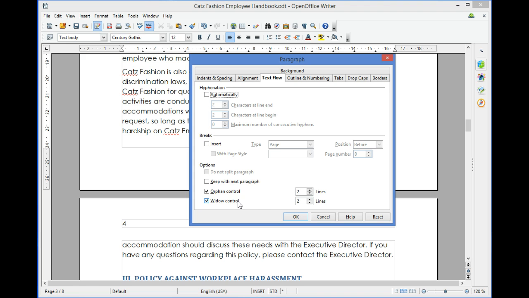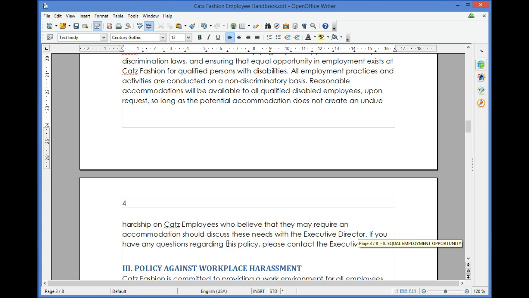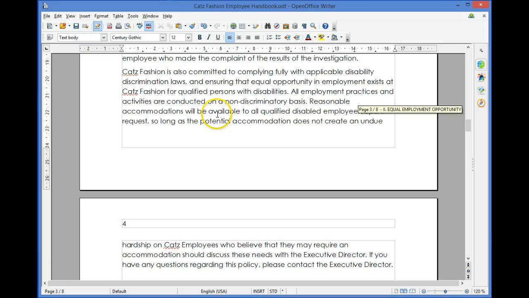break splits a paragraph. If we change widow control to 3 lines in this example and select OK, you will see that now there are 3 lines at the bottom of the next page belonging to the paragraph.